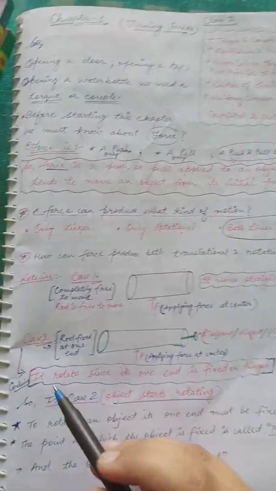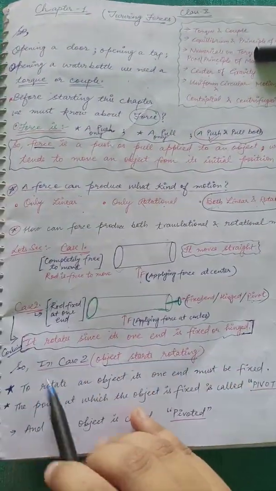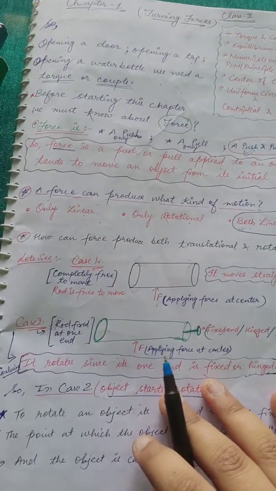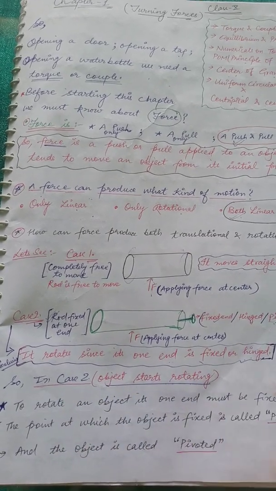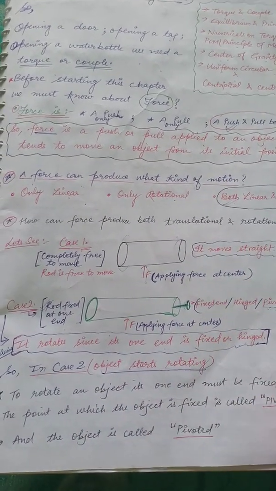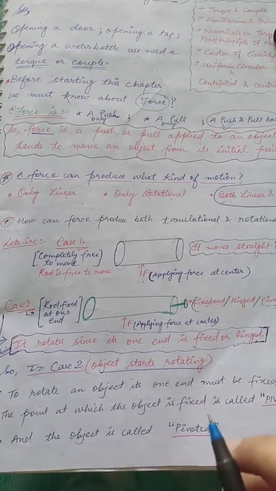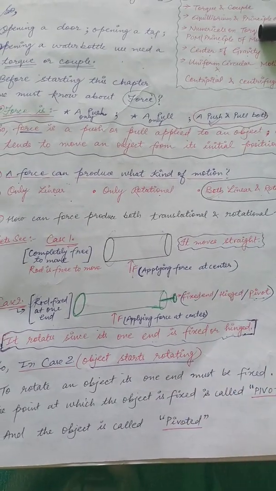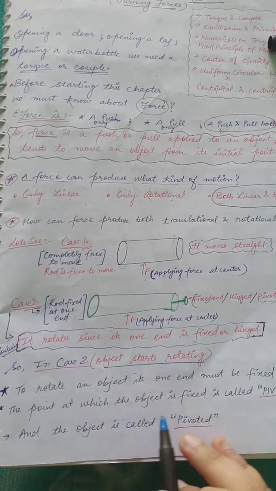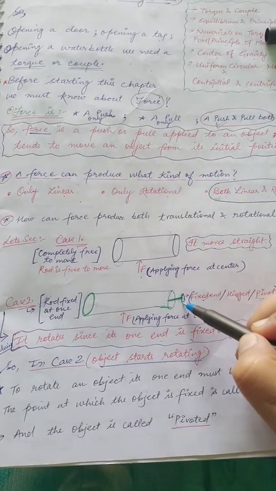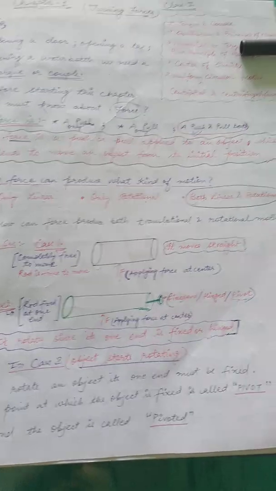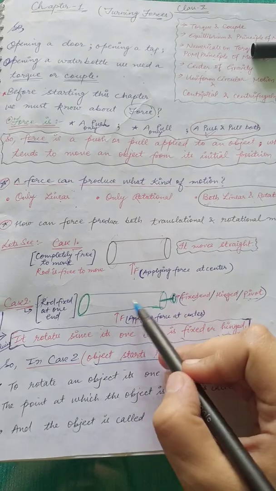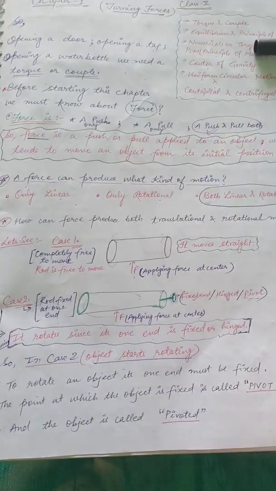So from case 2, what we got is that it rotates since one end is fixed or hinged or pivoted. In case 2, the object starts rotating. So to rotate an object, one end must be fixed. This you should keep in your mind while rotating an object: just keep one end fixed. The point at which the object is fixed, that point is called the pivot, P-I-V-O-T, and the object is called pivoted. What is that object called? Pivoted. Hope it is clear till here. Okay.